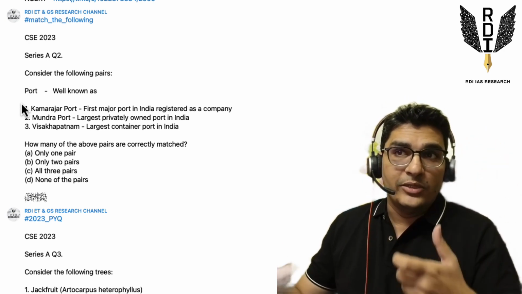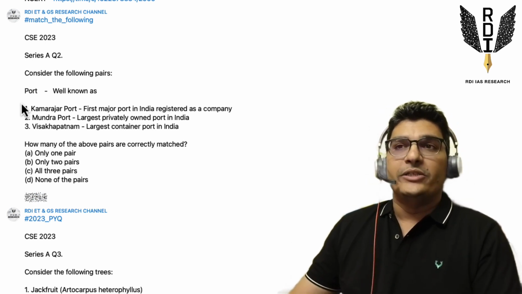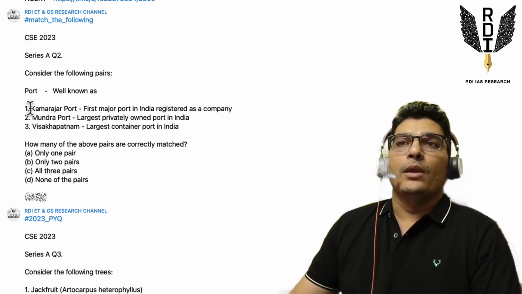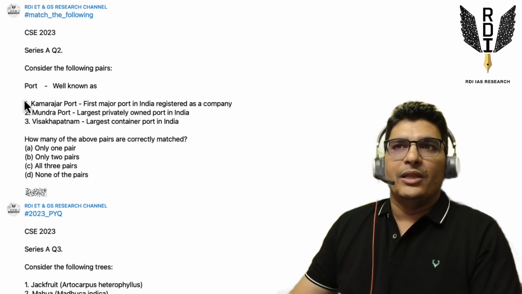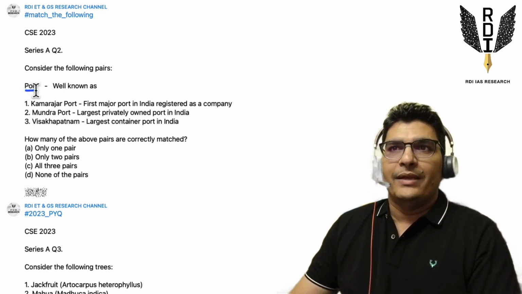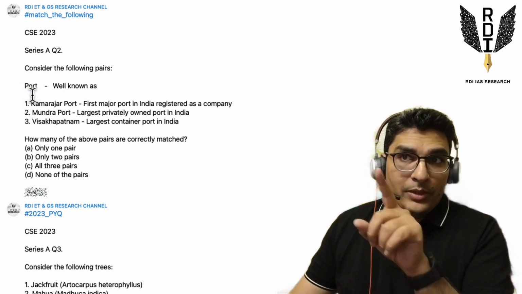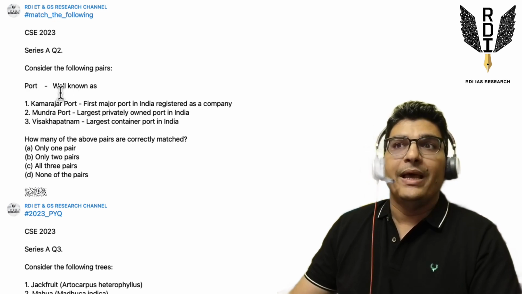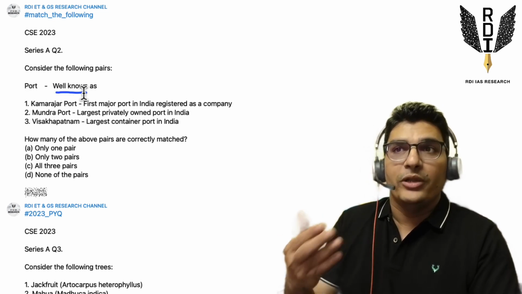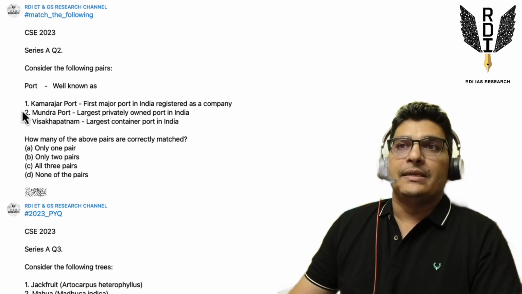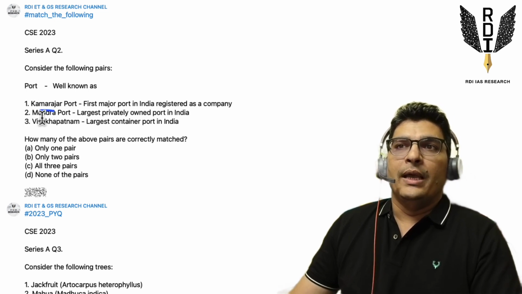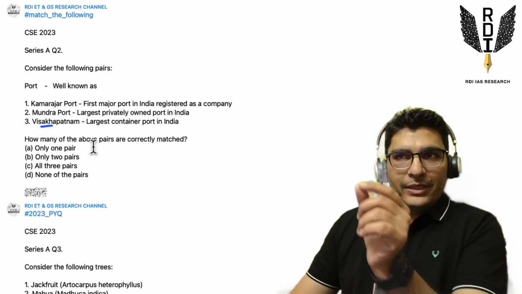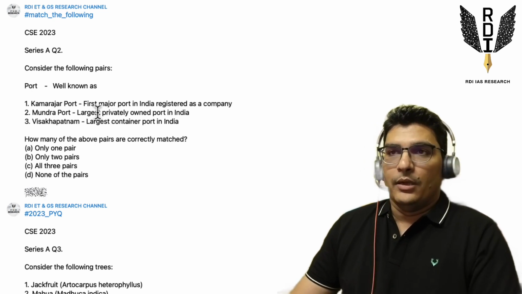And how do you judge whether a question is a standard question or not? If you see the nature of the information given in the question, we have ports given, and these are all very famous, important, major ports, right? So ports are given, and what they are well known for is asked. We have Kamarajar, we have Mundra, and we have Visakhapatnam. And look at the nature of the description. You know why it is famous.